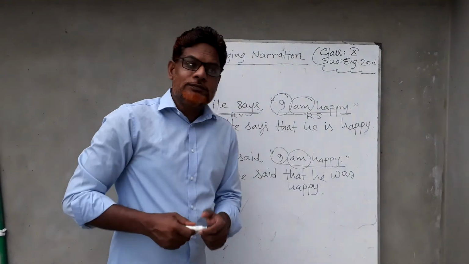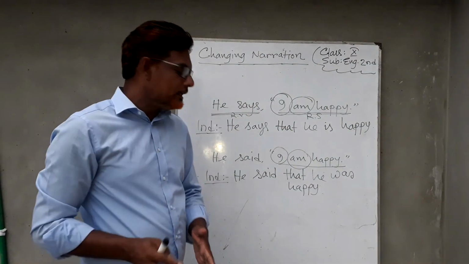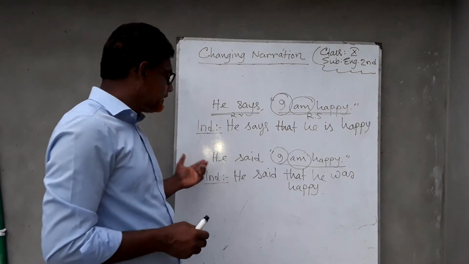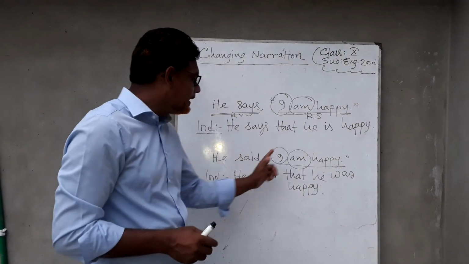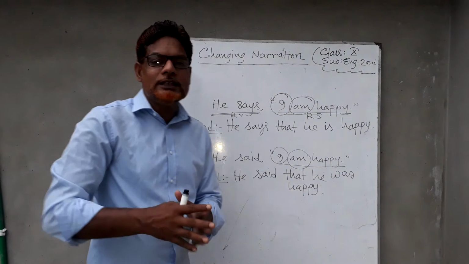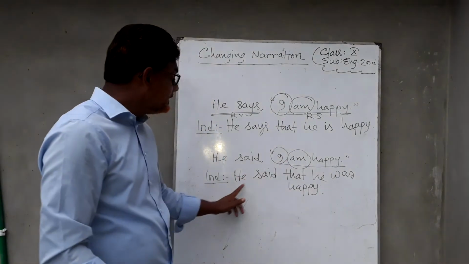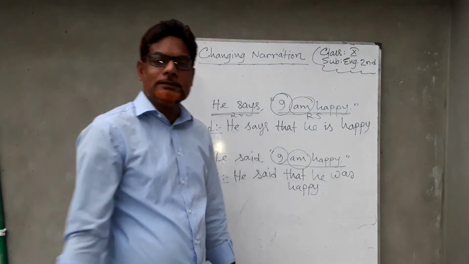So dear students, if you are told to change the direct narration to indirect, and if the sentence is, for example, like this: He said, "I am happy." How can we change this direct into indirect? It will be, He said that he was happy.